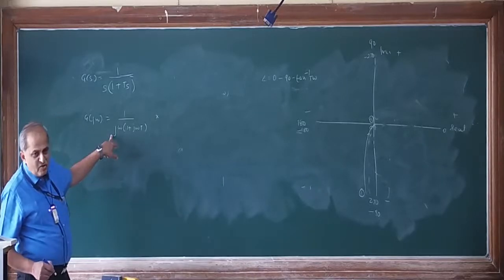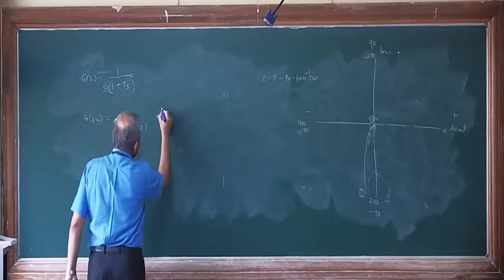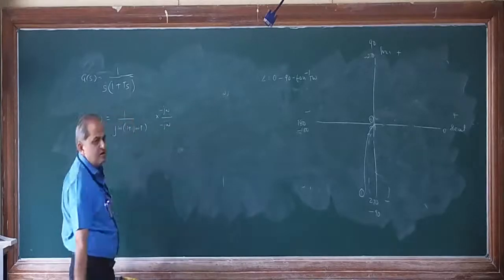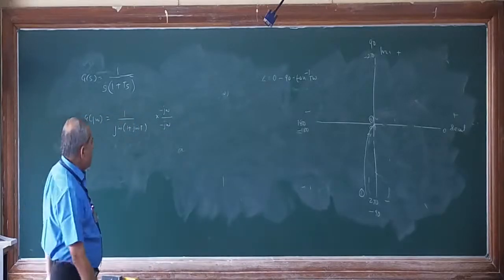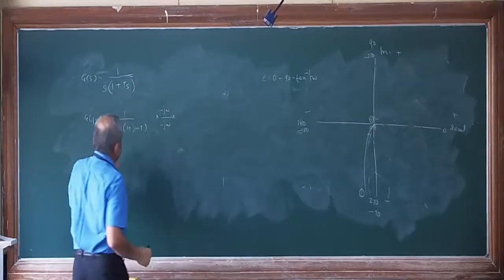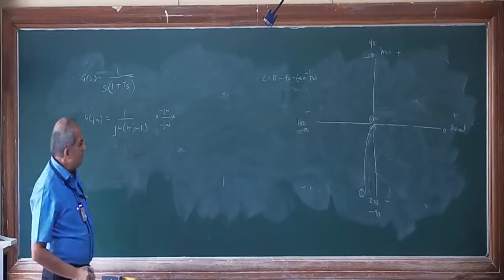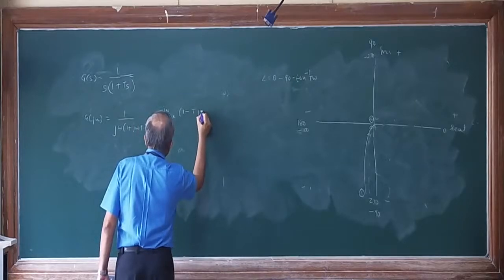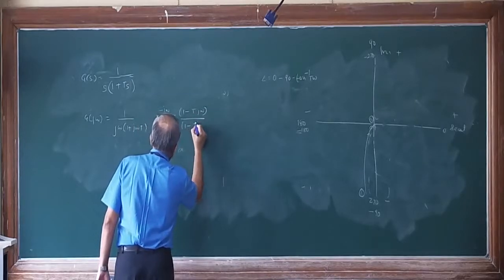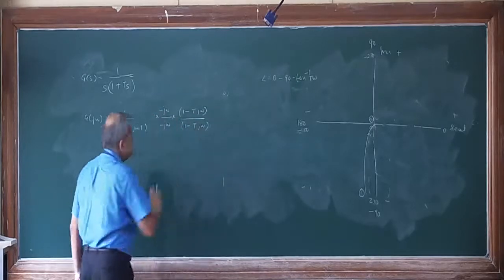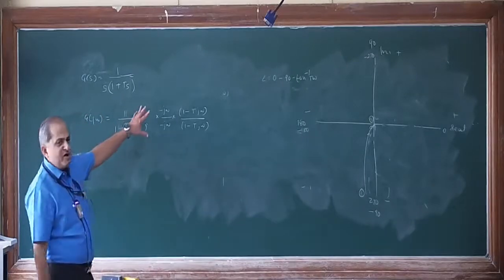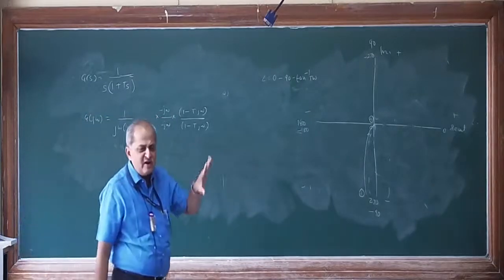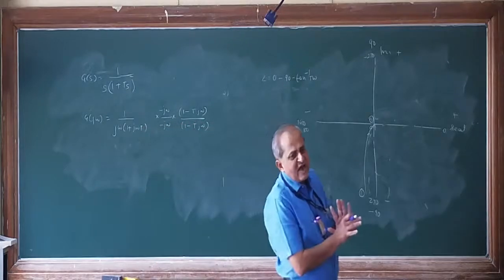J omega's complex conjugate is minus j omega, and the complex conjugate of this is 1 minus t j omega. When I multiply and divide by the same quantity, I am multiplying by 1 and dividing by 1, so practically I have not changed anything.